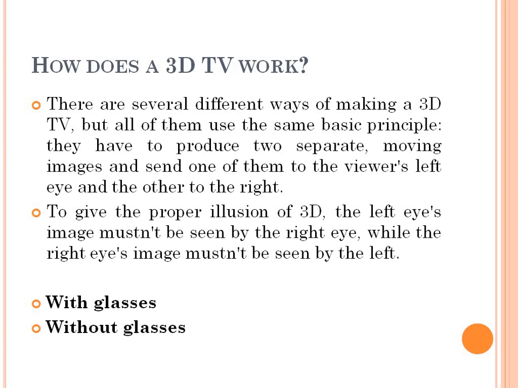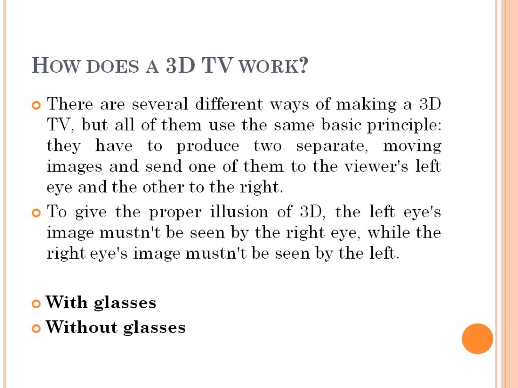Just as I said, they produce 2 separate moving images and send one to the viewer's left eye and the other to the right eye. So in whatever 3D movies you have seen till now, 2 different images were created.